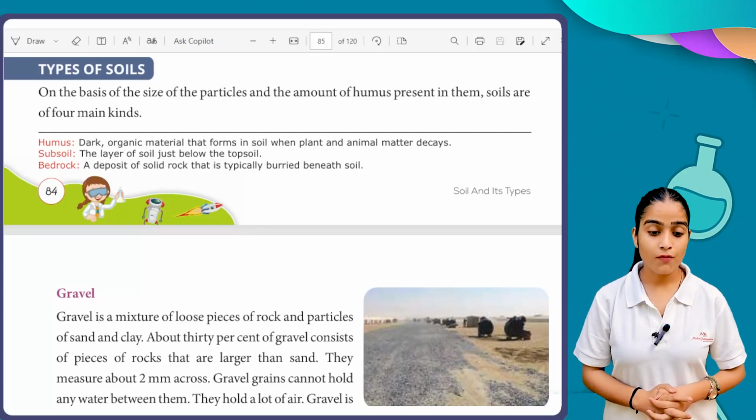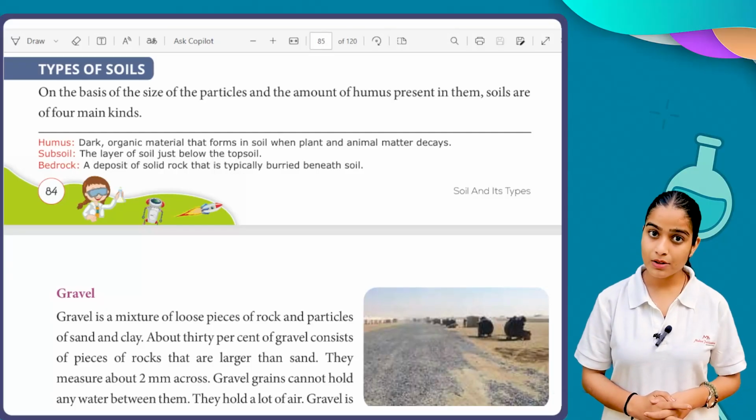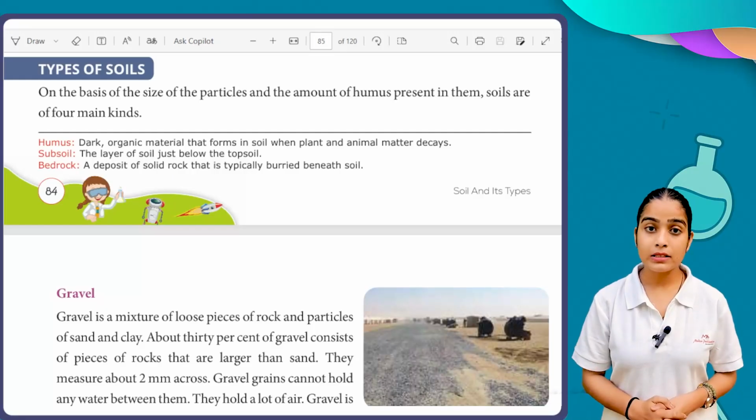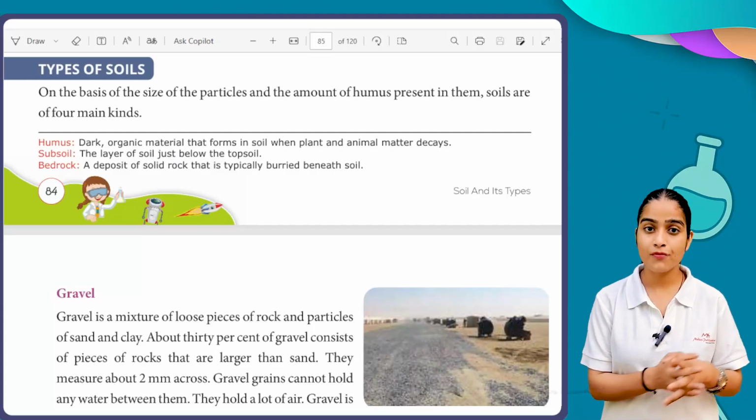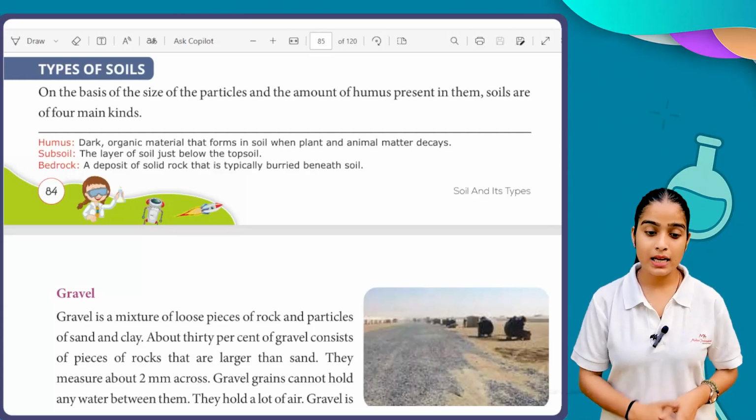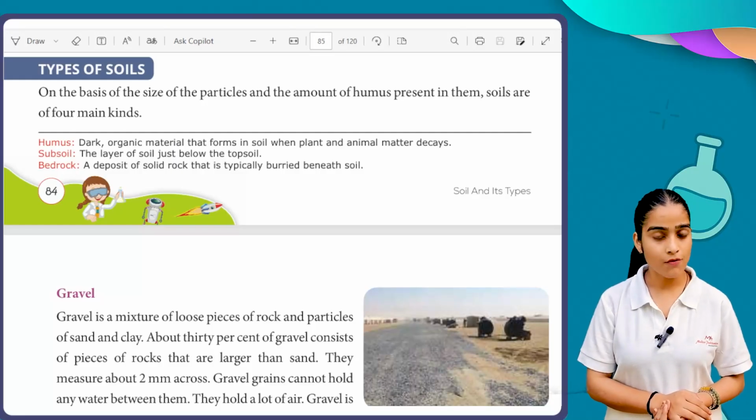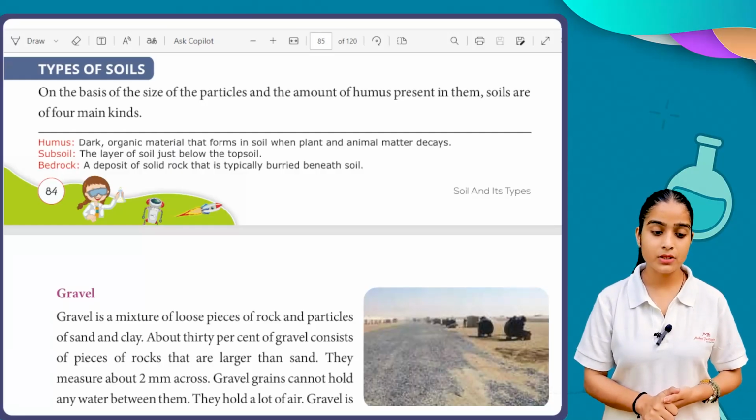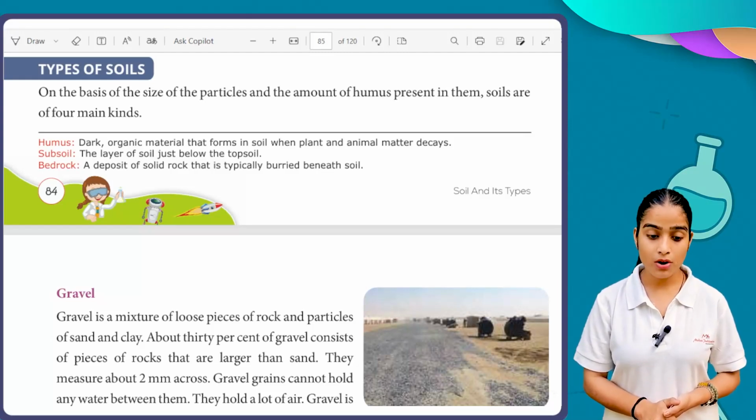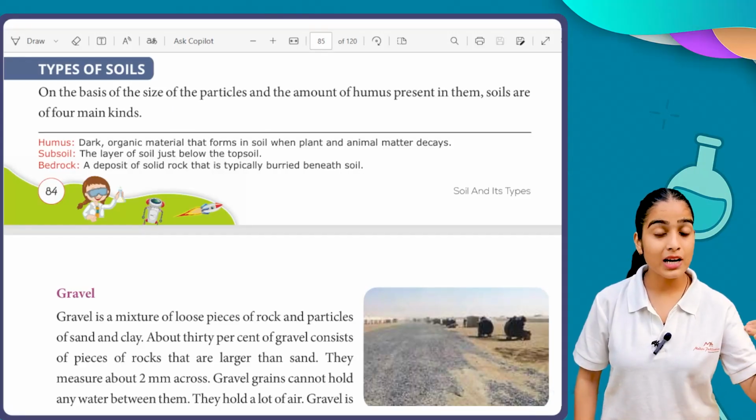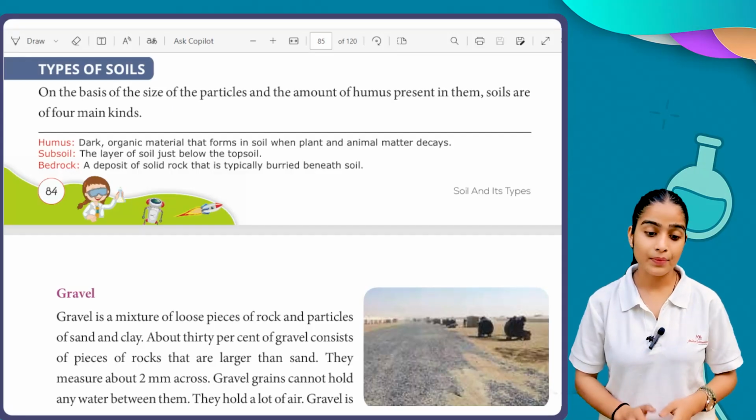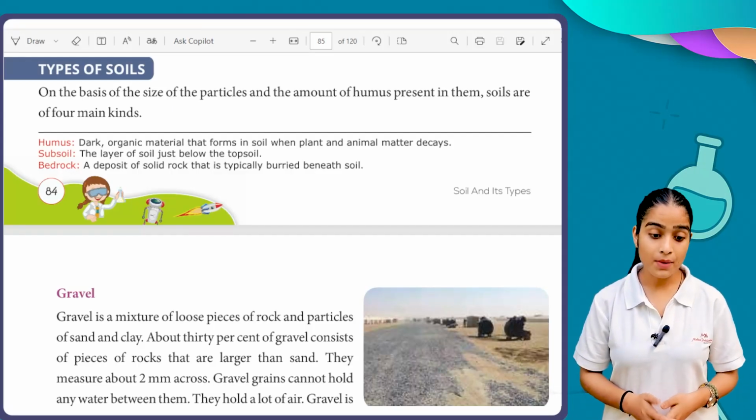Gravel is a mixture of loose pieces of rocks and particles of sand and clay. So in gravel we have loose pieces of rock, and small particles of sand and clay. About 30% of gravel consists of pieces of rock that are larger than sand. They measure about 2 mm across.